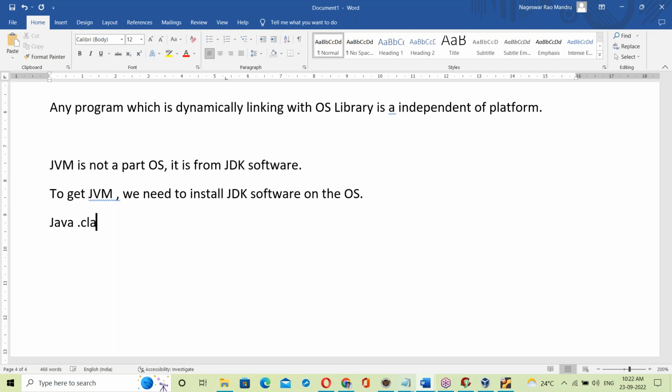Next, one more interesting point here. The Java .class file is independent of platform, but the JVM is OS dependent.